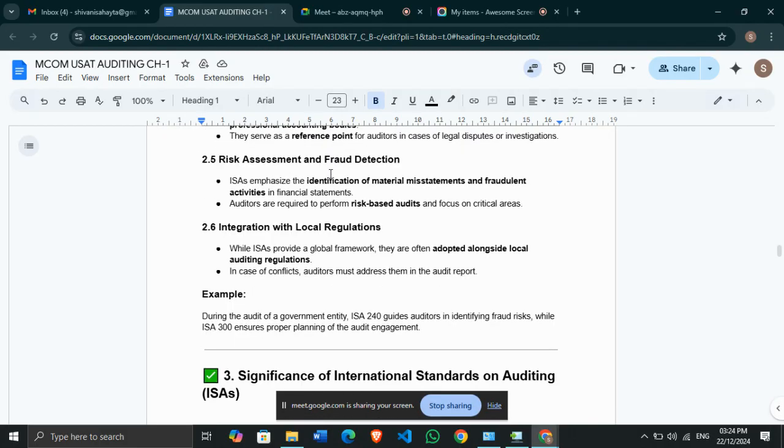Right? Example, during the audit of a government entity, ISA 240 guides the auditor in identifying the fraud risk, while ISA 300 ensures the proper planning of the audit engagements. So there are certain ISAs which the auditor will consider while auditing any organization as per the requirements. Correct? Do you have any doubt regarding this?